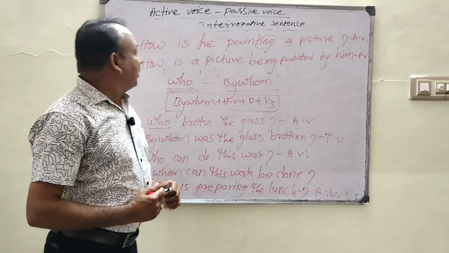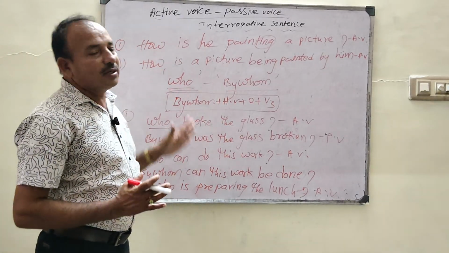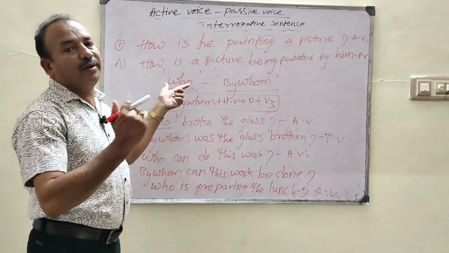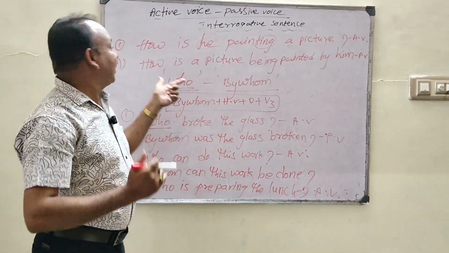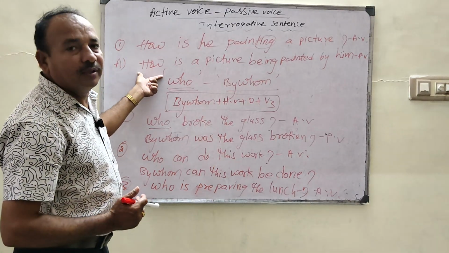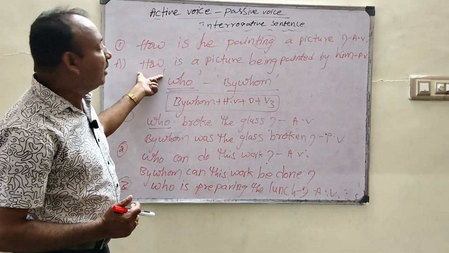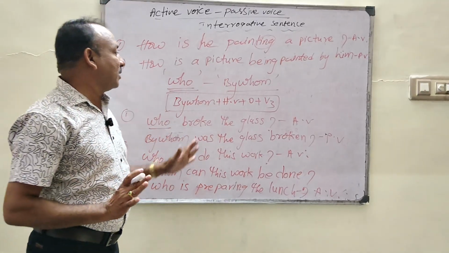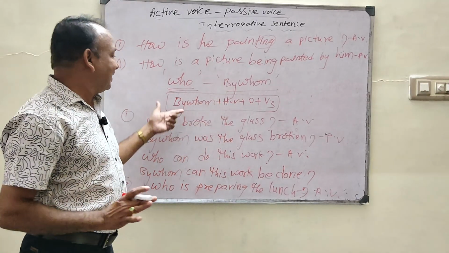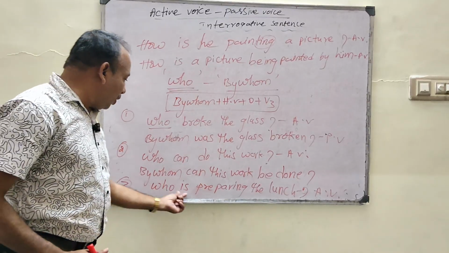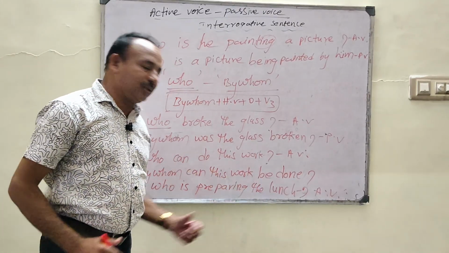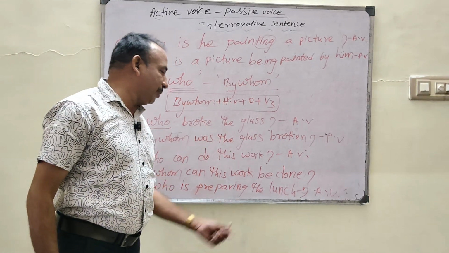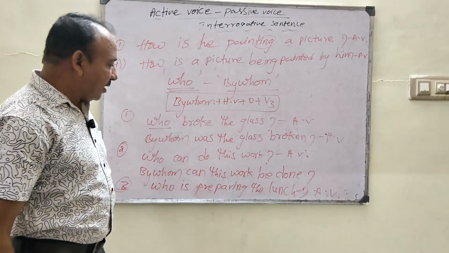సమ్మరీ చెప్పుకుందాం. సో ఇక్కడ ఏంటి, అన్ని క్వశ్చన్స్ who తో కాకుండా WH word తో స్టార్ట్ అయినట్లయితే the same WH word is repeated in the passive voice. But who తో క్వశ్చన్ స్టార్ట్ అయితే, answer starts with by whom. This is the structure. So ఇక్కడ who is preparing the lunch? So here what is extra added? Ing form is added.